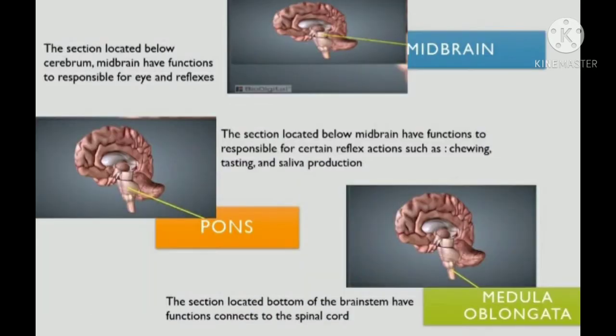Another main section of the brain is the midbrain. The section is located below the cerebrum. The midbrain has functions responsible for eye reflexes. Pons. The section is located below the midbrain and has the function to be responsible for certain reflex actions such as chewing, tasting, and saliva production. The last main section of the brain is the medulla oblongata. The section is located at the bottom of the brainstem and functions as a connection to the spinal cord.